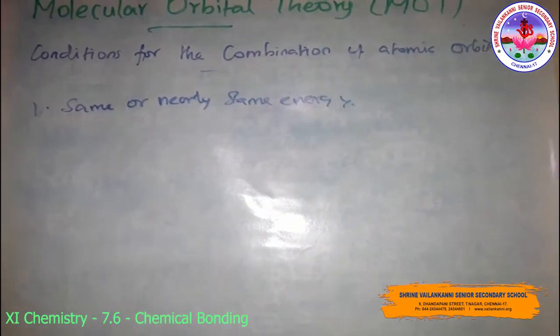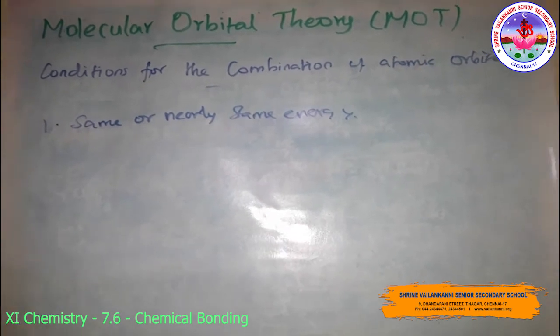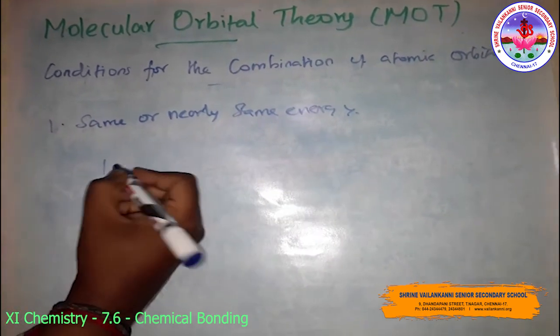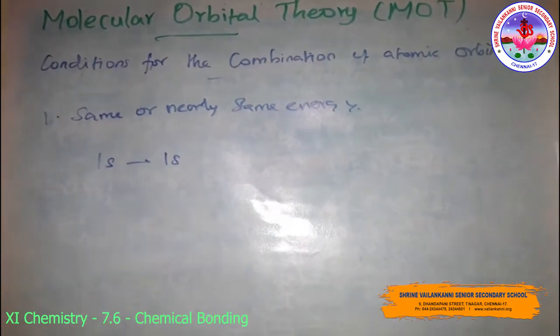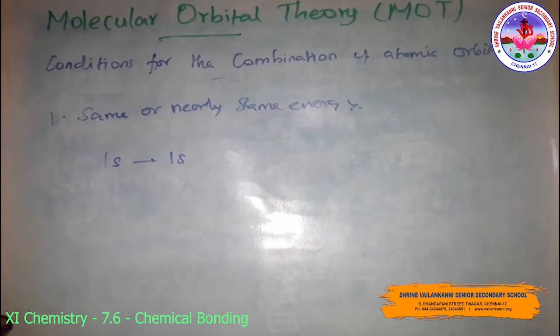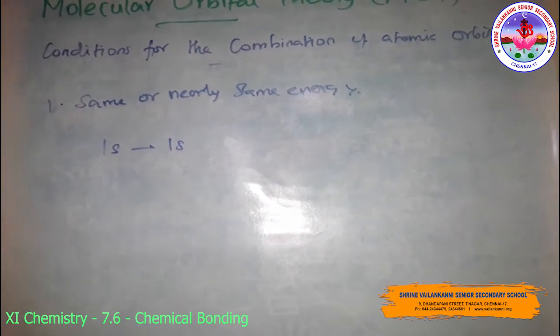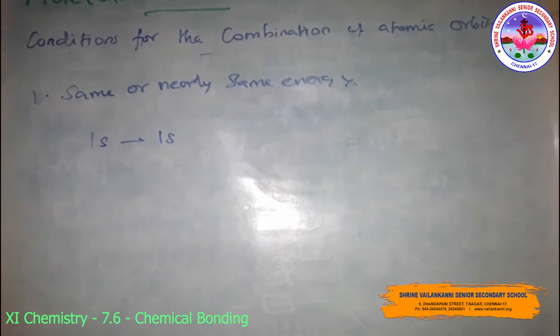This means a 1s orbital can combine with another 1s orbital, but not with a 2s orbital, because the energy of the 2s orbital is appreciably higher than that of the 1s orbital. This is not true if the atoms are very different.